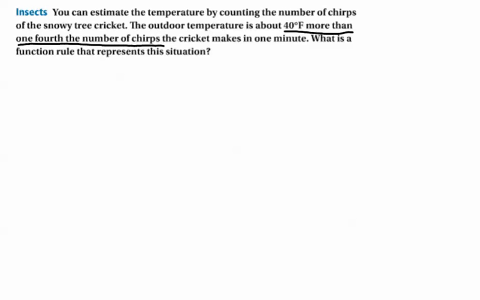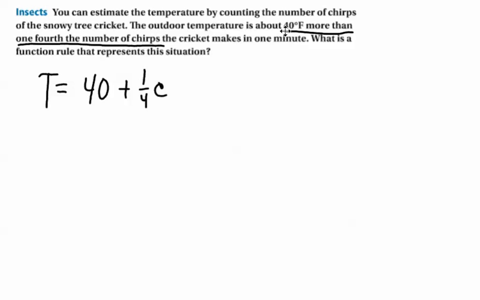Okay, so we have to ask ourselves how we're going to say this. I would say 40 more than. So the temperature is 40 degrees more than one-fourth the chirps. So I'm going to say one-fourth C, something like that. I would use that. That's the function rule. Now, if you had to say it in words, you would say the temperature is 40 more degrees than one-fourth the number of chirps. So it's really not that bad.